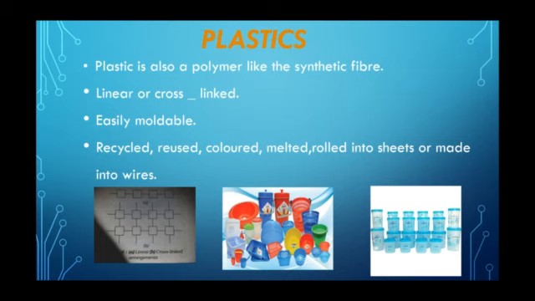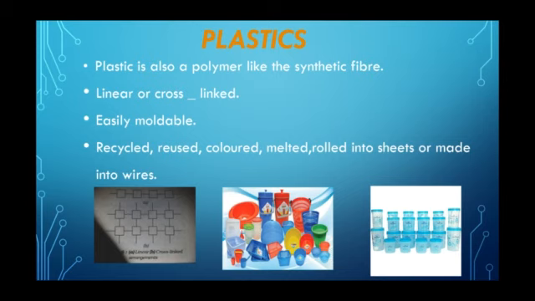So plastic is also formed by the process called polymerization, but in this the monomers are arranged either in linear or cross-linked form. Plastic articles are available in all possible shapes and sizes. The fact is that plastic is easily moldable.